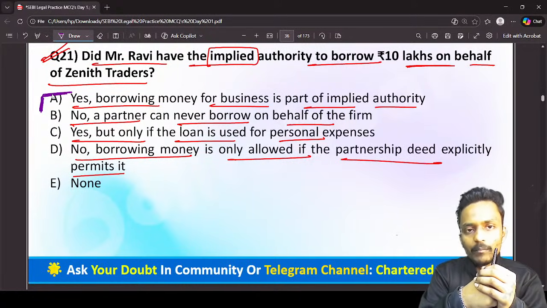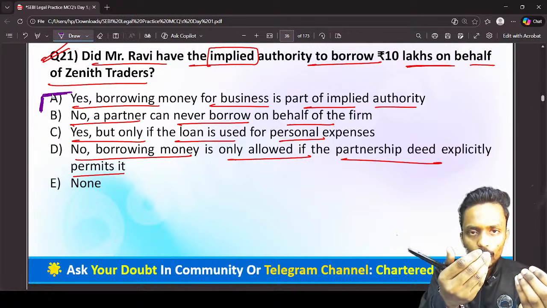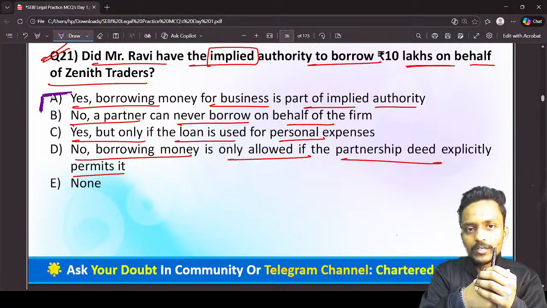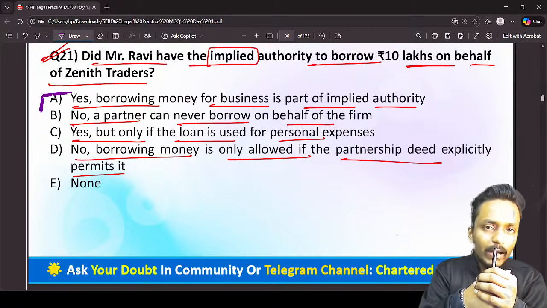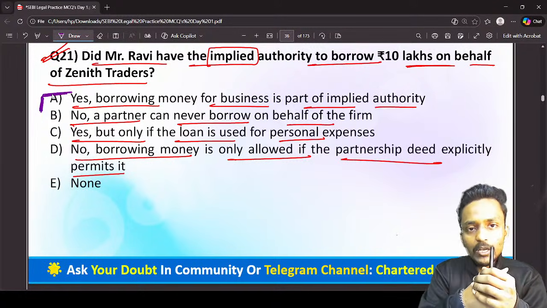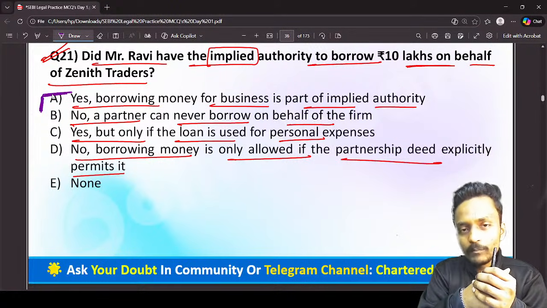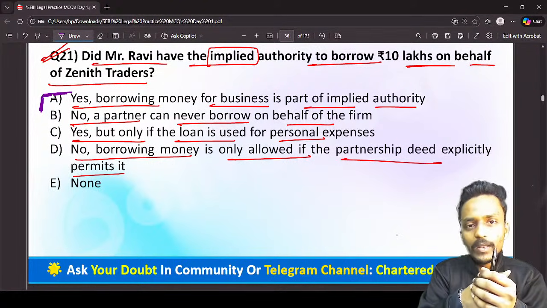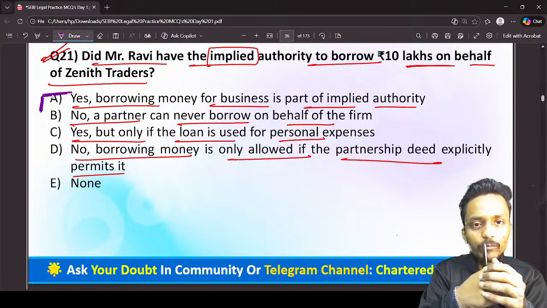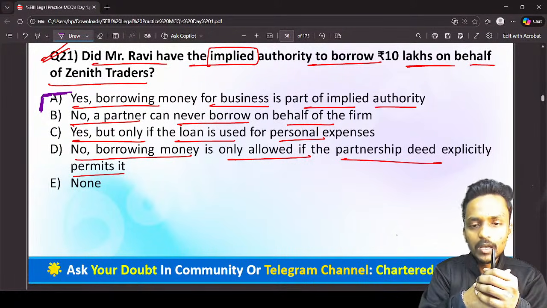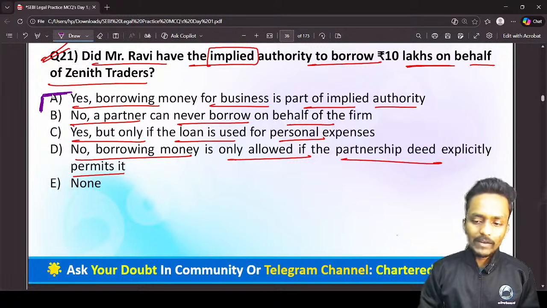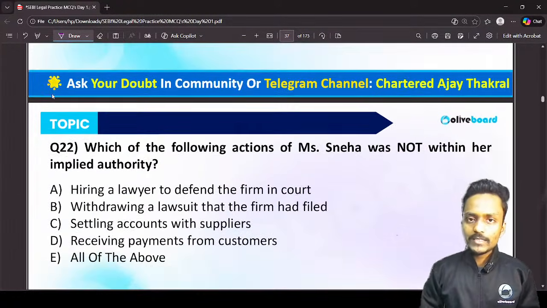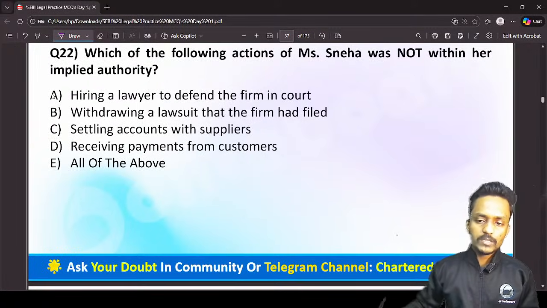Now, one of the partners in a partnership firm has the right to borrow for the special purpose of the partnership firm. And if I am borrowing, it will fall under the implied authority. But if I am borrowing for my own personal use, it comes under the express authority. If I borrow money from an outsider in the name of the firm, but I am utilizing the money for my own personal purpose, this requires an express authority. But borrowing money for the business purpose will be considered implied authority, because it comes under the definition of ordinary course of business.